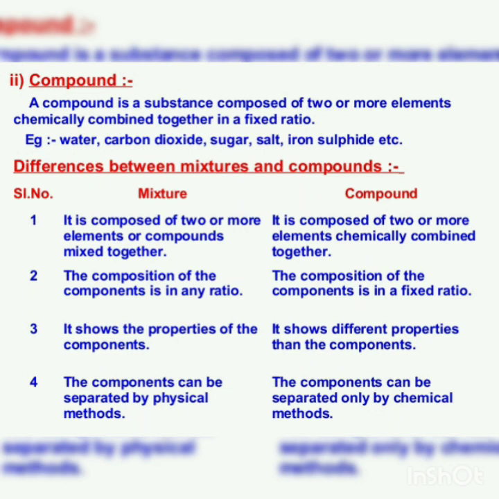Next one is the difference between mixture and compound. In the section on mixture, it is composed of two or more elements or compounds mixed together. The components are in any ratio. It shows the properties of the components. The components can be separated by a physical method. But in compounds, it is composed of two or more elements chemically combined together. The components are in a fixed ratio. It shows different properties than the components and can be separated only by a chemical method.